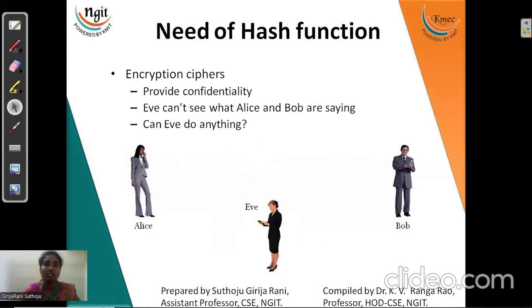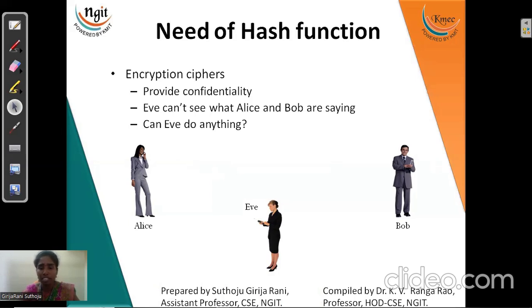Now let us move. Why do we need a hash function first of all? See, till now, whatever we have seen, from traditional ciphers to asymmetric encryption, and in between symmetric type, we concentrated on how to encrypt the data, how to encode the data. But nowhere did we include whether what the sender sent and what the receiver received are the same or not. We haven't done any operations for that.